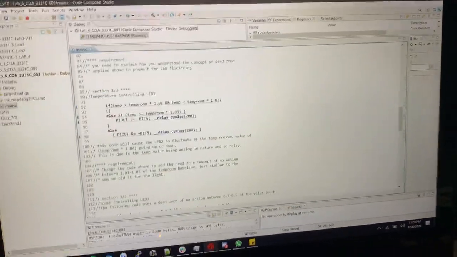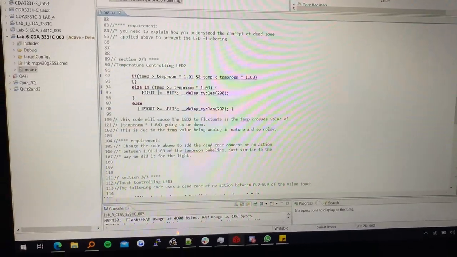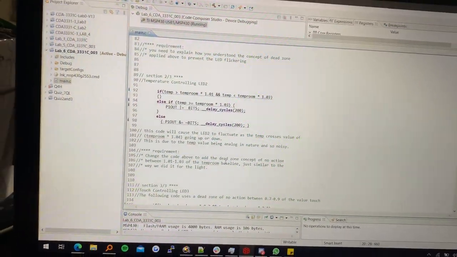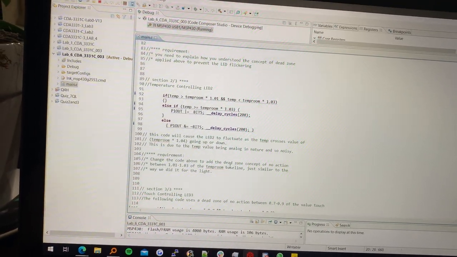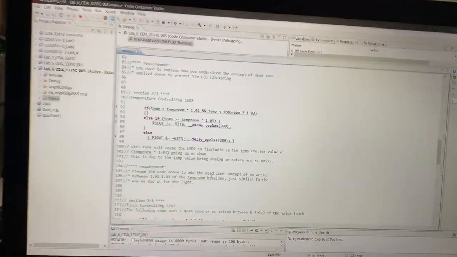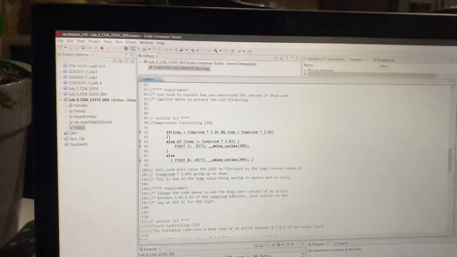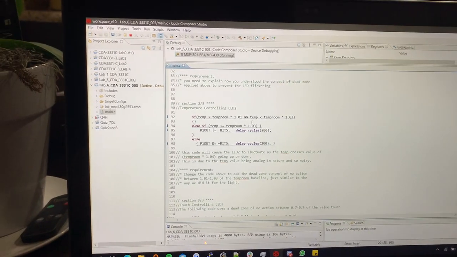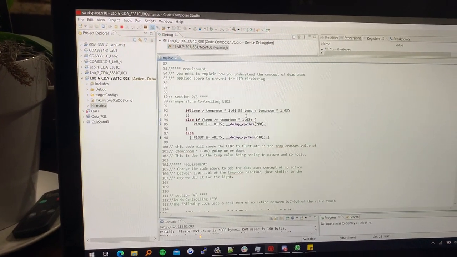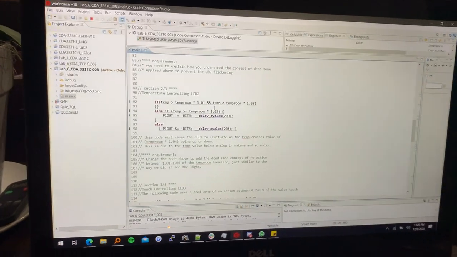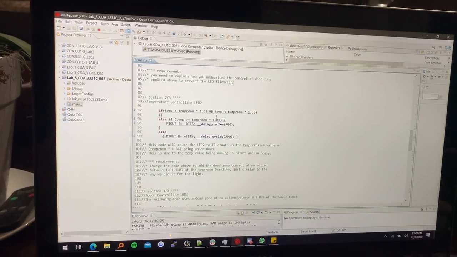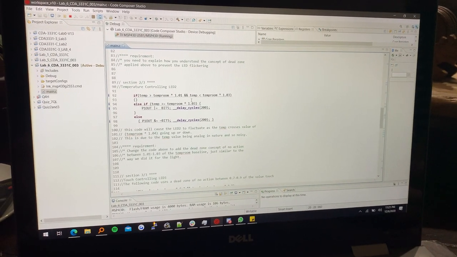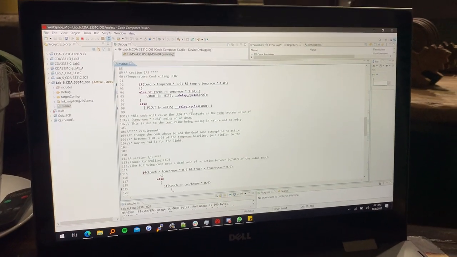And so here, section 2.3, we have a temperature control in LED2, and this code will cause LED2 to fluctuate as the temperature crosses the value of temp room times 1.004. So if the temperature on the temperature sensor exceeds a default threshold, the LED will turn on. If not, it will default back to its original state, which is off.